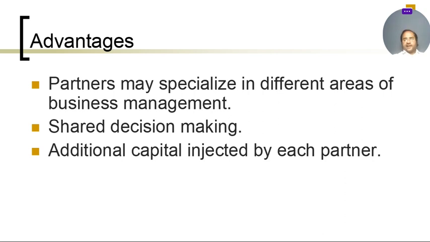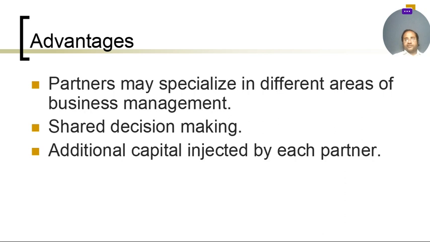And now we discuss the advantages for the partners. What type of advantages does a partnership have? As we know, each partner is specialized in a different area of management. So this is a big advantage as compared to the sole trader. A sole trader is a one-person army who controls all his business by himself. He has less capital and less management skill. So that is the disadvantage of a sole trader, but the advantage of a partnership is that every partner has different skills to manage the business properly, and there are fewer chances of losses.